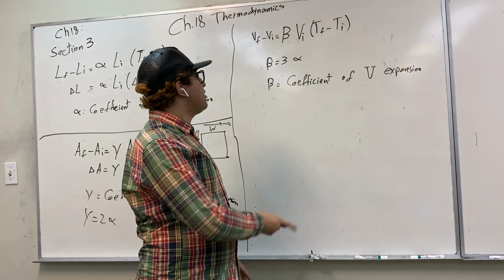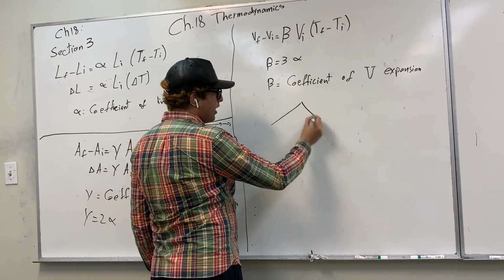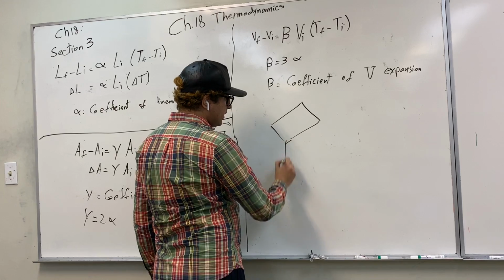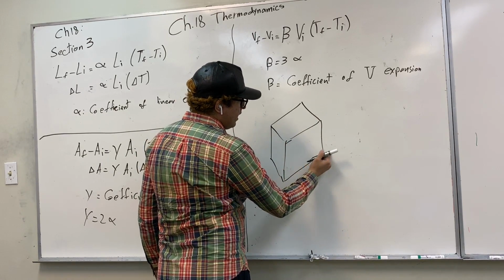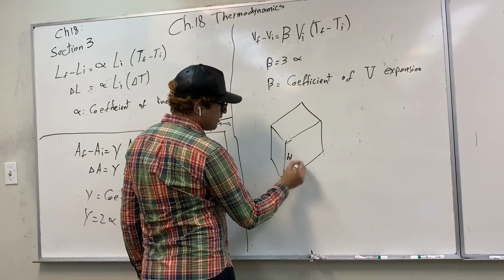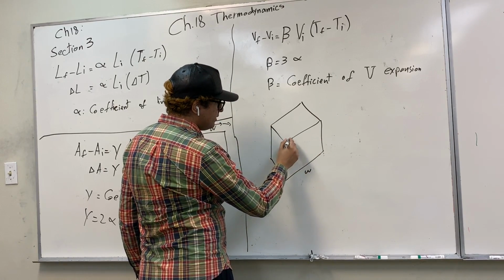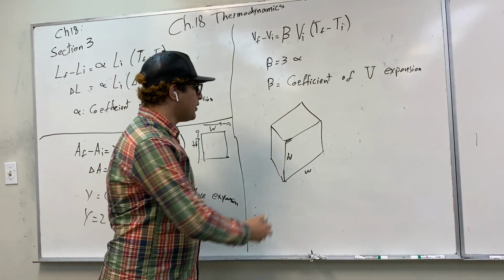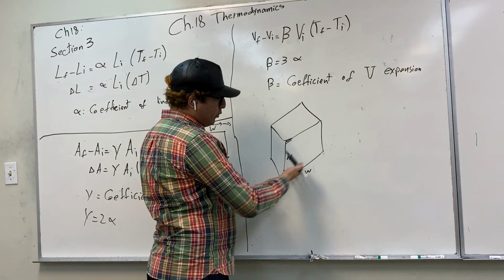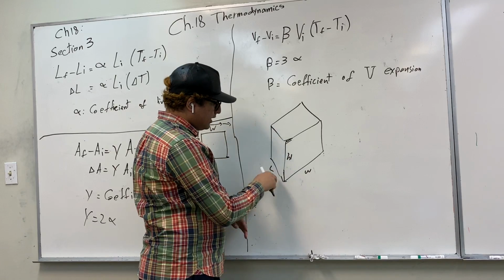So finally, if we have a three-dimensional object, like a cube, we have height, width, and length.